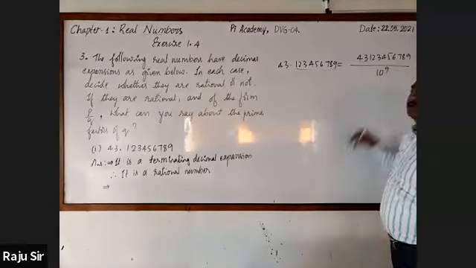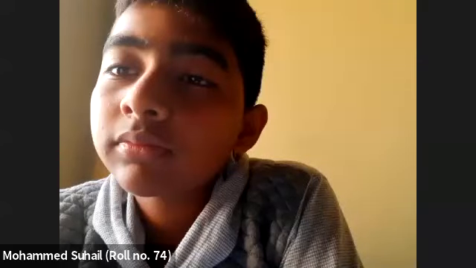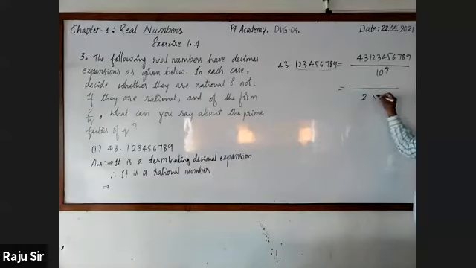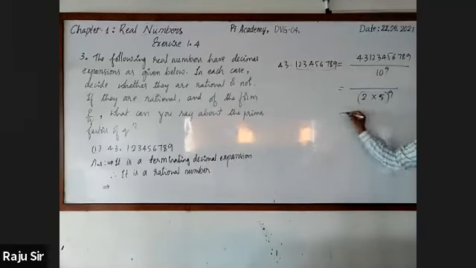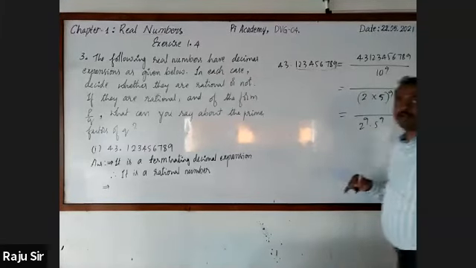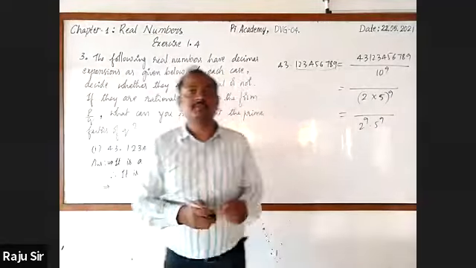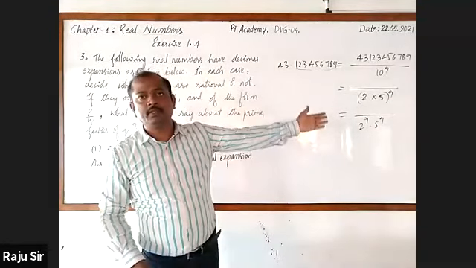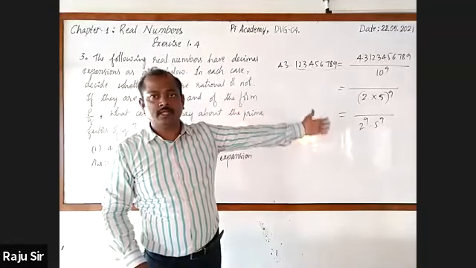The denominator 10 to the power 9 can be written as 2 into 5 whole raised to the power 9, which is 2 raised to the power 9 into 5 raised to the power 9. It is of the form 2 raised to the power m into 5 raised to the power n.